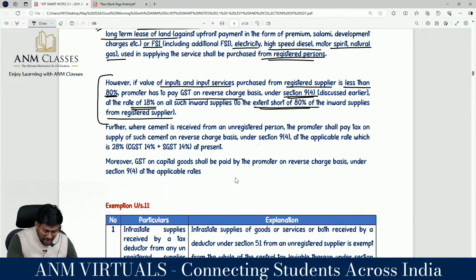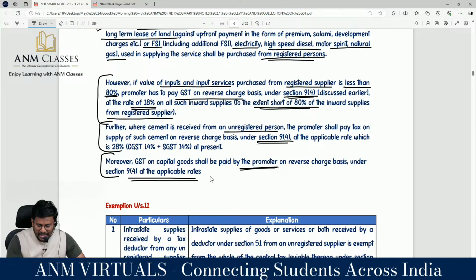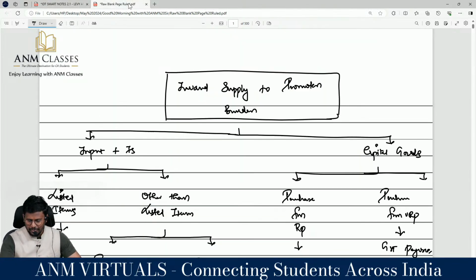But further, where cement is received from an unregistered person, the promoter shall pay tax on supply of such cement on reverse charge basis under section 9(4) at the applicable rate, which is 28%. In the shortfall, if there is cement, paying 18% is not enough; you have to pay 28%. Clarity? Moreover, GST on capital goods shall be paid by the promoter on reverse charge basis under section 9(4) at the applicable rate. That's why we have classified like this.